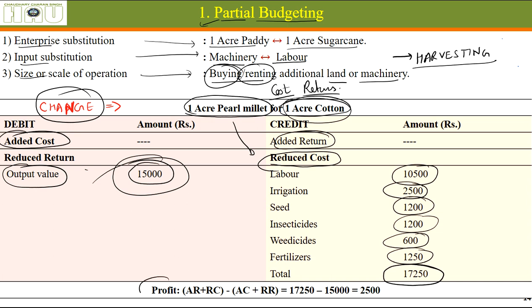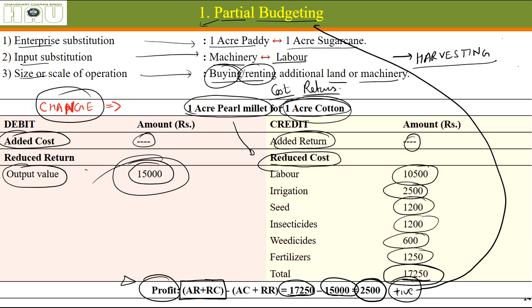So the change in profit will be added returns plus reduced cost, minus added cost plus reduced returns. Added returns 0, reduced cost 17,250. Added cost 0 and reduced returns 15,000. So our profit will increase by 2,500. This is what can be told by partial budgeting. I hope you get it now.